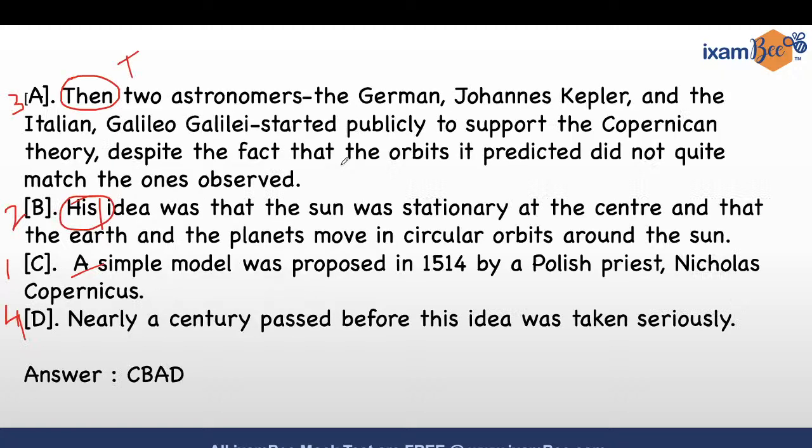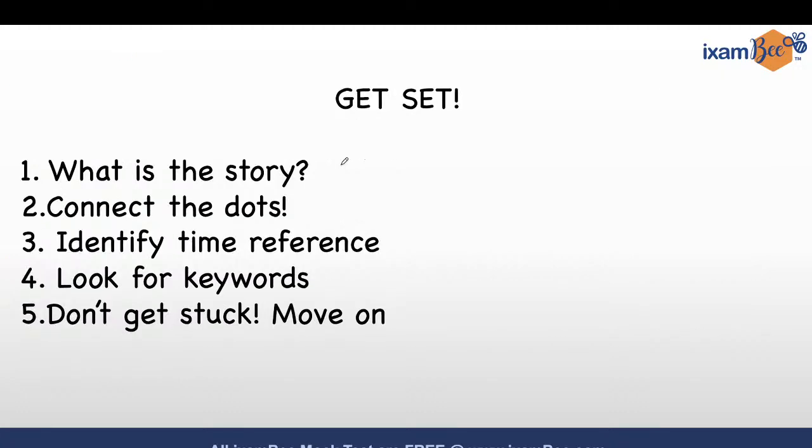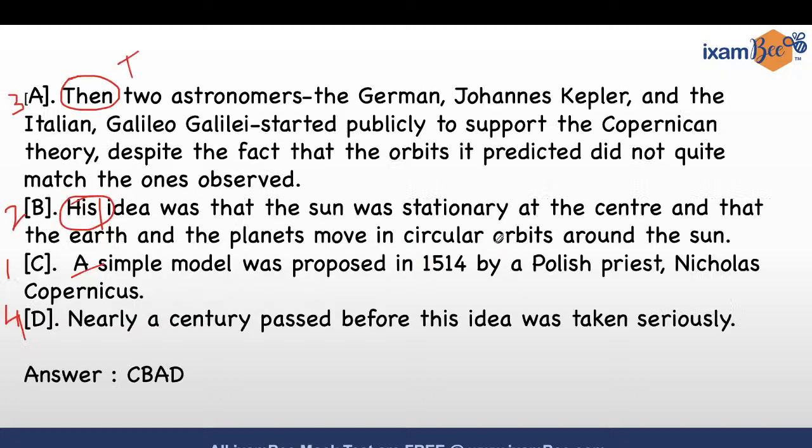"Then" means something must have happened before this, so we are looking for a time reference. Look for keywords. Another thing, I missed it, pronouns. Yes, we did that also. Very, very important. We saw the pronoun and we realized that we need to look for the real noun, the real person.